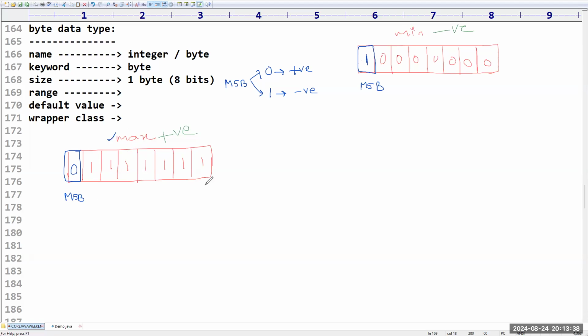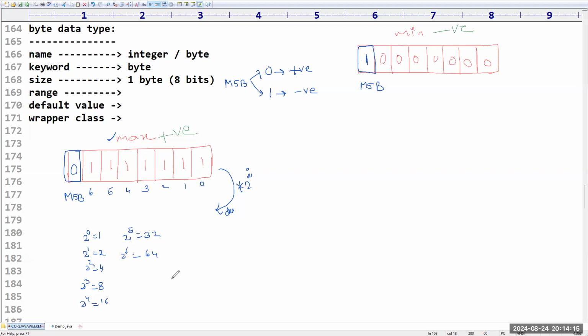Sir, listen carefully. Since it is binary, if you want to convert to decimal, we have to multiply with 2 power i. Here i values are 0, 1, 2, so 3 numbers we have to read in this direction in binary. Take 2 power 0, its value is 1. 2 power 1 is 2. 2 square is 4. 2 cube is 8. 2 power 4 is 16. 2 power 5 is 32. 2 power 6 is 64.